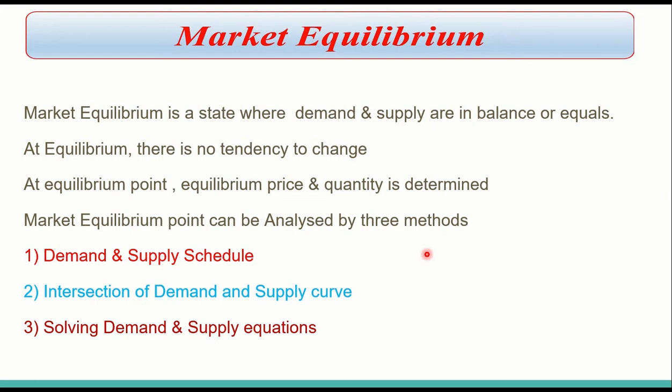Market equilibrium can be analyzed, one, by demand and supply schedule, second, through the interaction of demand and supply curves, and third, by solving demand and supply equations for equilibrium price and quantity. First, we will try to understand market equilibrium by the market demand and supply schedule.